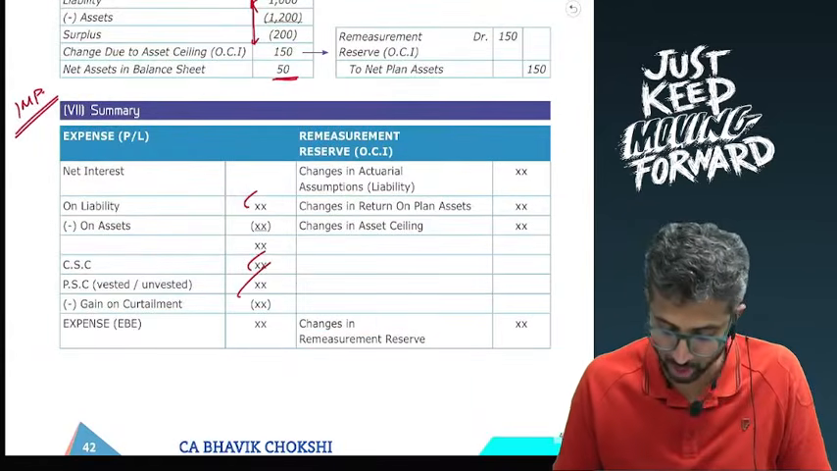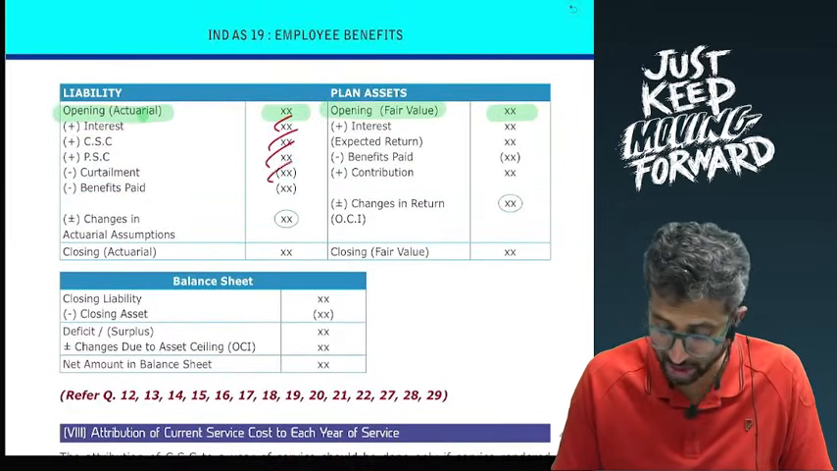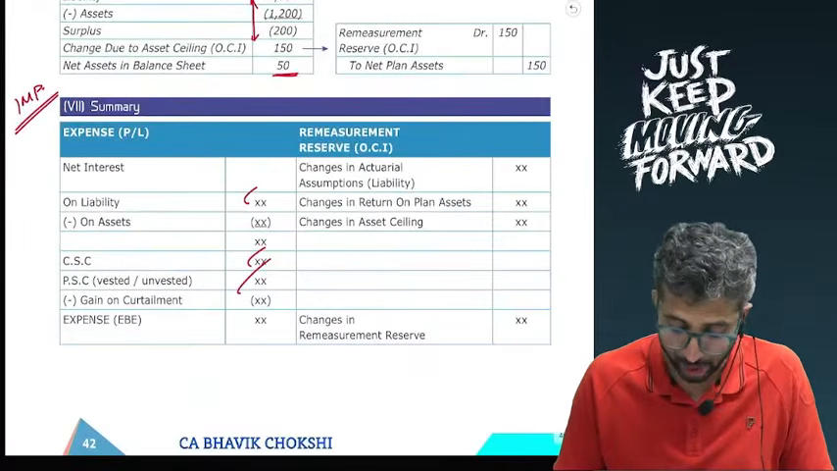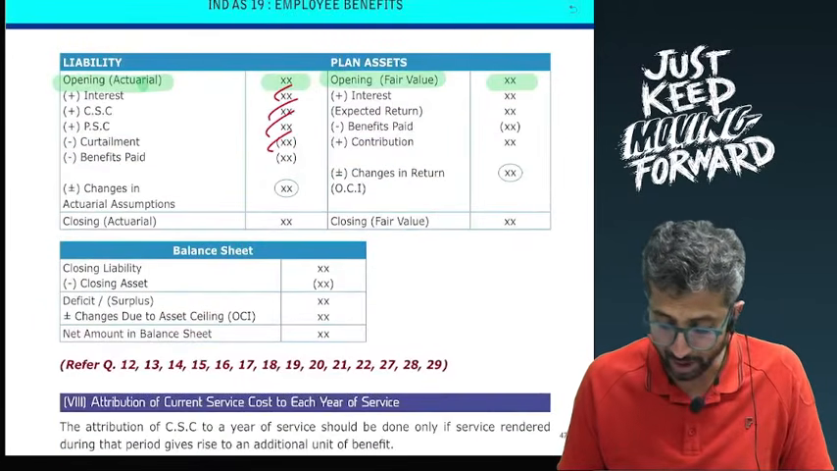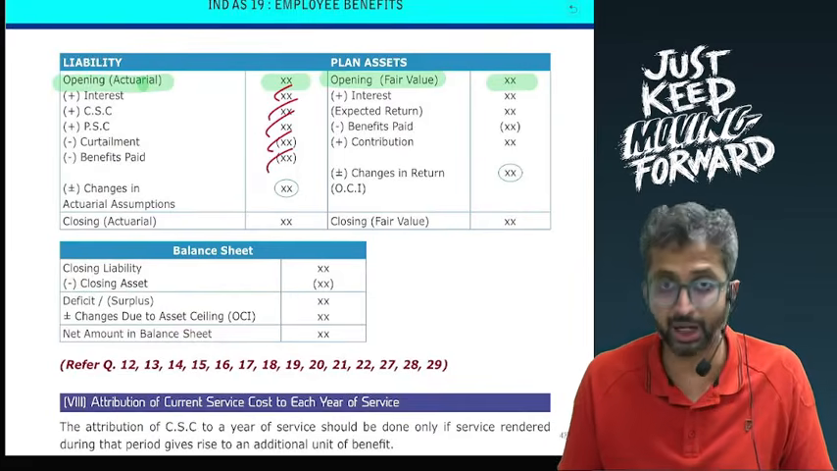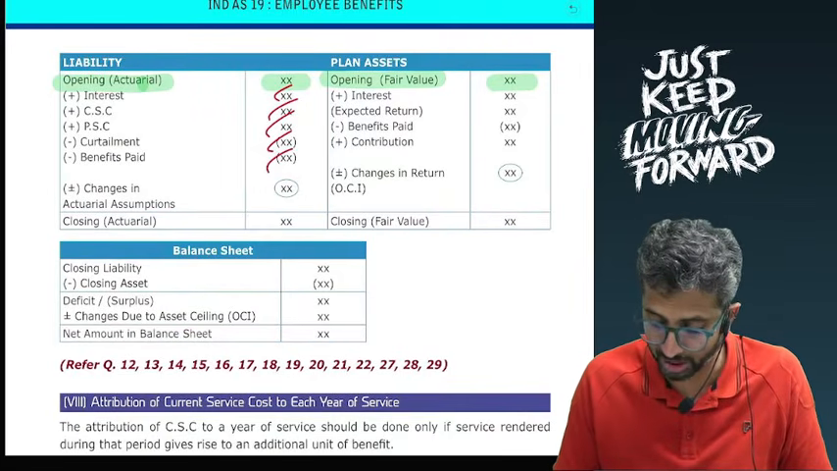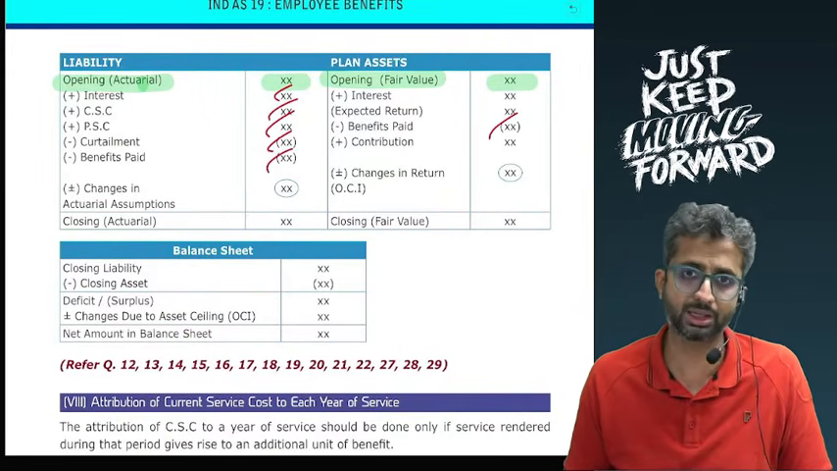The second effect of which will go to the P&L. It will change due to possible curtailment, again the gain or loss of which will go to the P&L. However, it can also change due to benefits paid, but where will you get the money for paying the benefits? Well, probably from the plan assets.